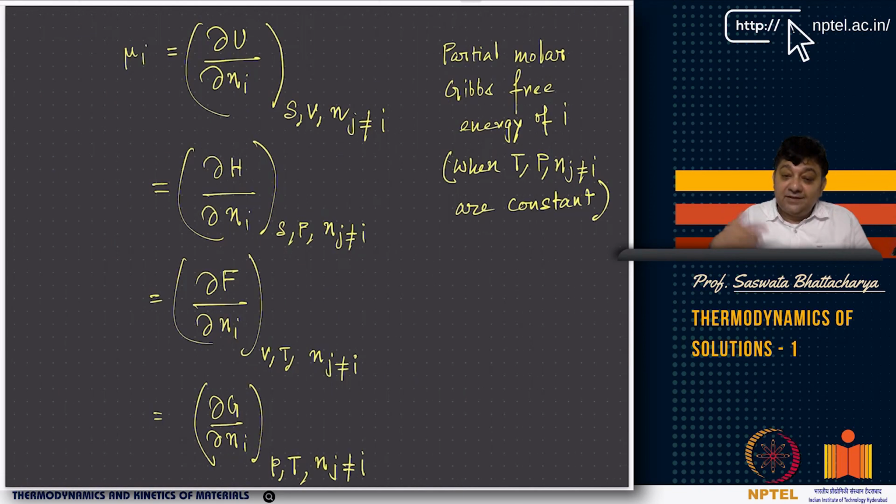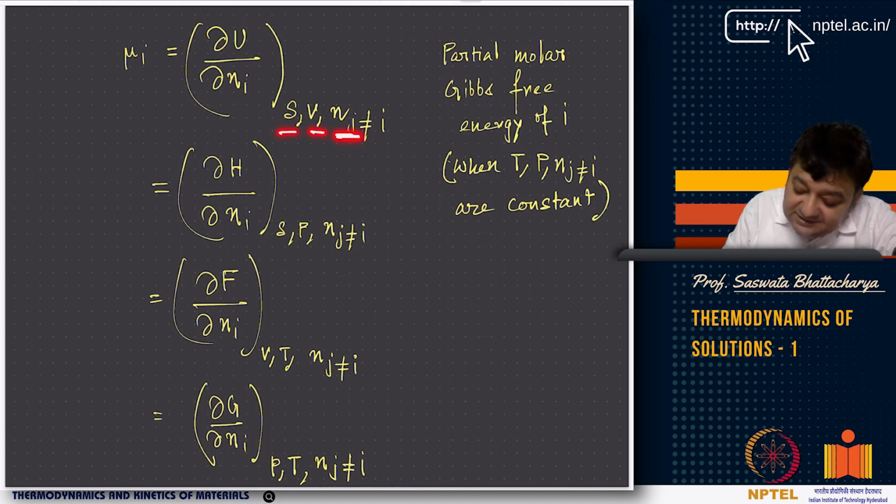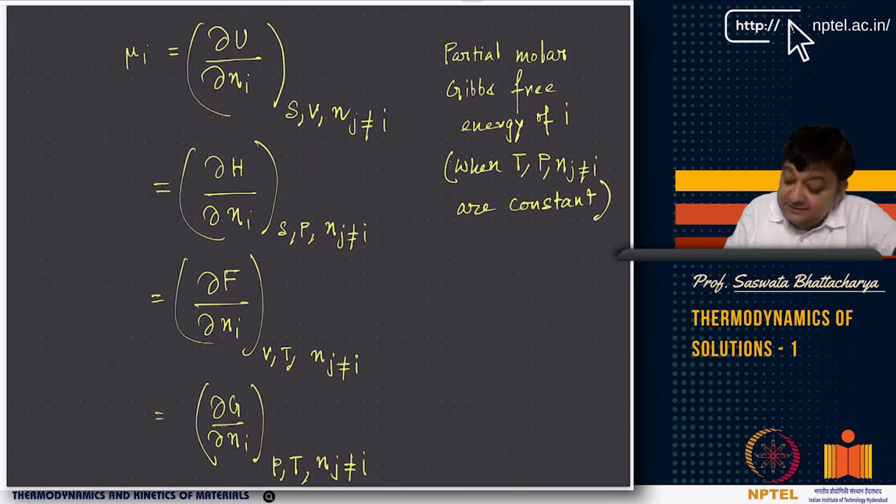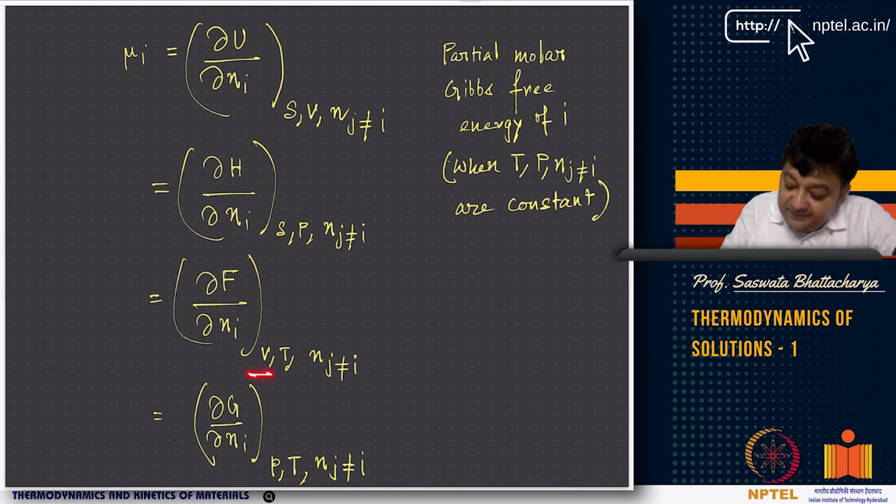So in the subsequent lecture, the last lecture, I will continue with this, and I will show how differently, for example, mu i can be written as del U del Ni, as you remember that all of these are related by Legendre transform, and you basically replace one by the other. So for example, del U del Ni, you are taking S, V and Nj constant. In del H del Ni, you are taking S, and instead of V, you are taking the conjugate, which is P, so S, P and Nj constant. Del F del Ni, which is the Helmholtz free energy, you are taking V. Instead of S, you are replacing it with T.